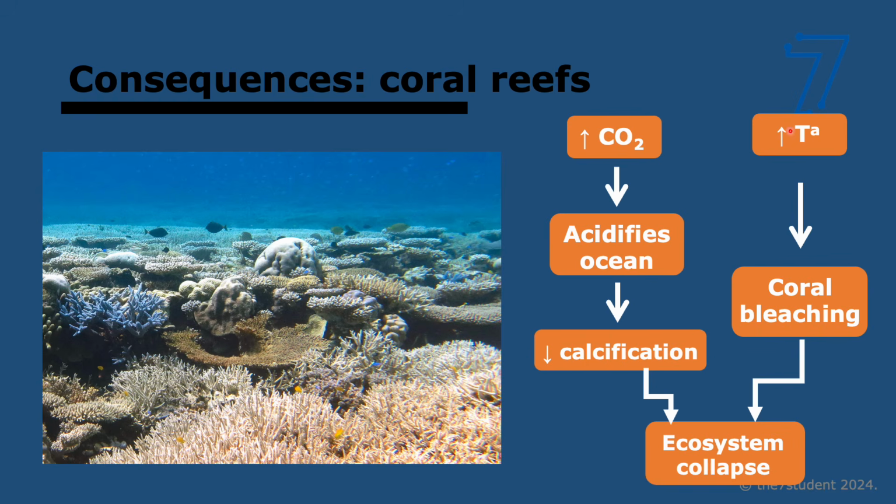So if we don't have carbonate ion, because of this acidification, the corals are much, much weaker and can even dissolve. On top of this, the higher temperatures lead to coral bleaching, which just refers to the corals normally have tons of algae on top of them, right? And they're symbiotic. So they die because of this higher temperature, leading to what we call bleaching. It's the loss of those algae, and therefore they lose their color and also vital nutrients. The big issue is corals are keystone species. We looked at that in the previous topic, meaning they are vital to the ecosystem. So them being degraded might lead to ecosystem collapse, which is very, very dangerous.